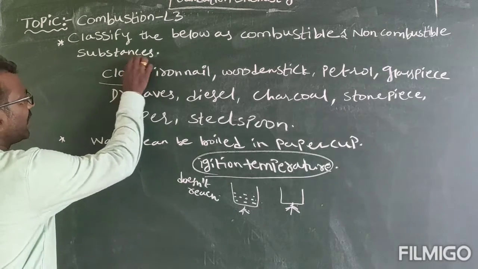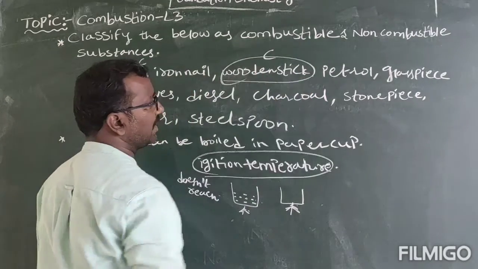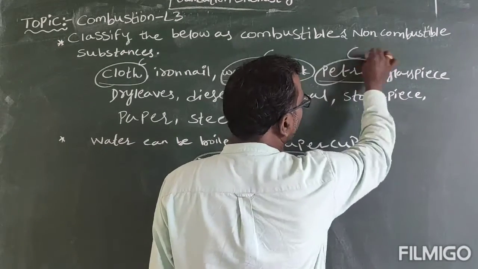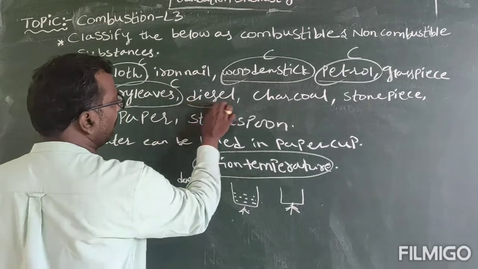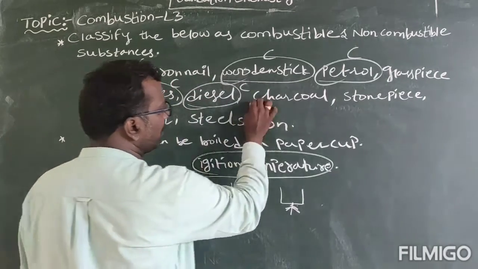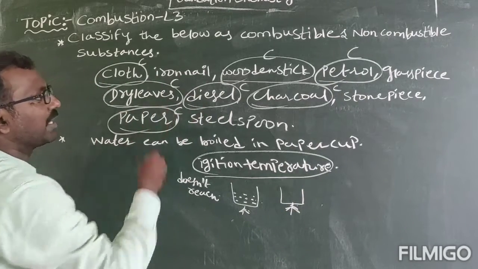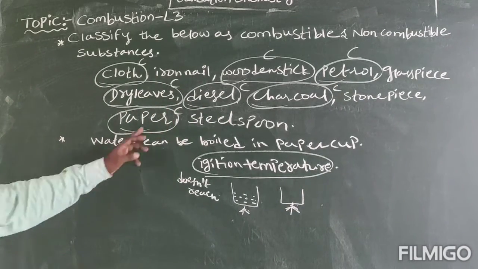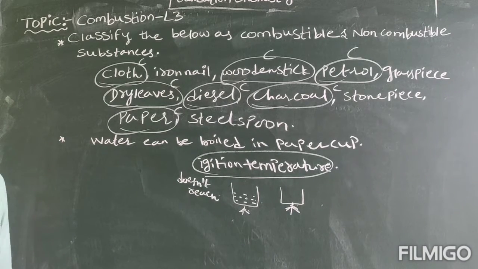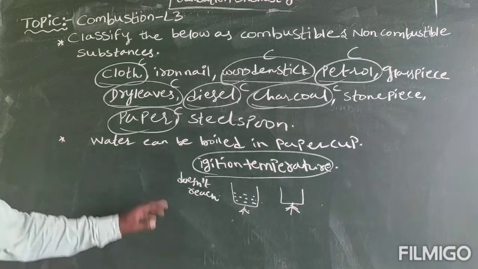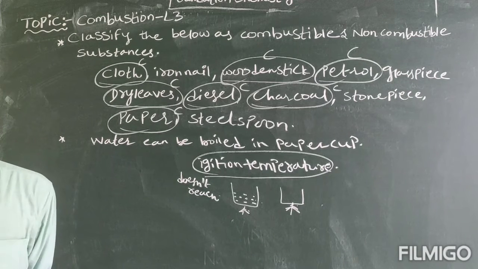So cloth is a combustible substance, wooden stick is a combustible substance, petrol is a combustible substance, dry leaves are a combustible substance, diesel is a combustible substance, charcoal is a combustible substance, and paper is also a combustible substance. C means combustible substances. These are all what we had in the previous discussions only.